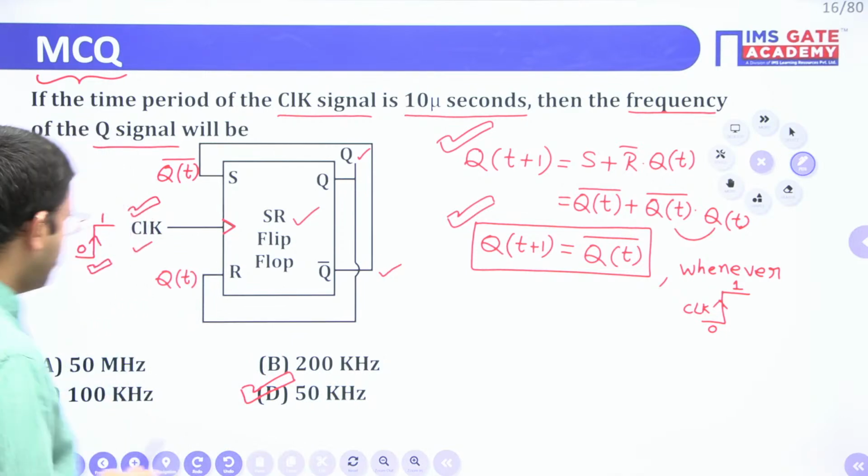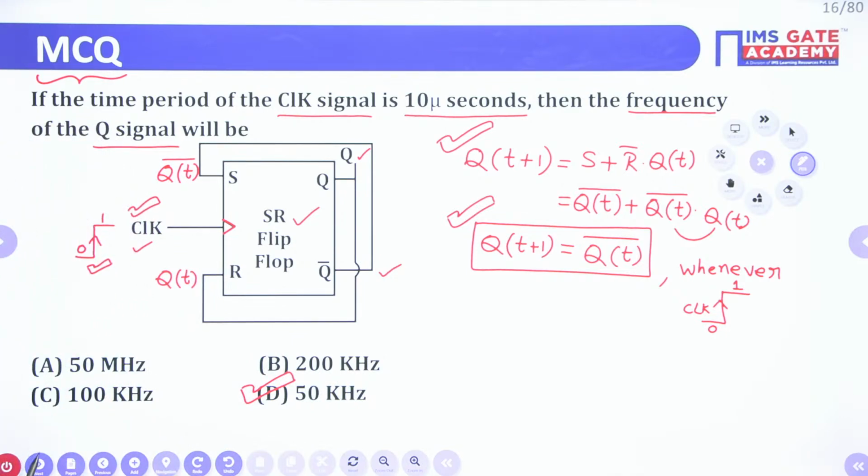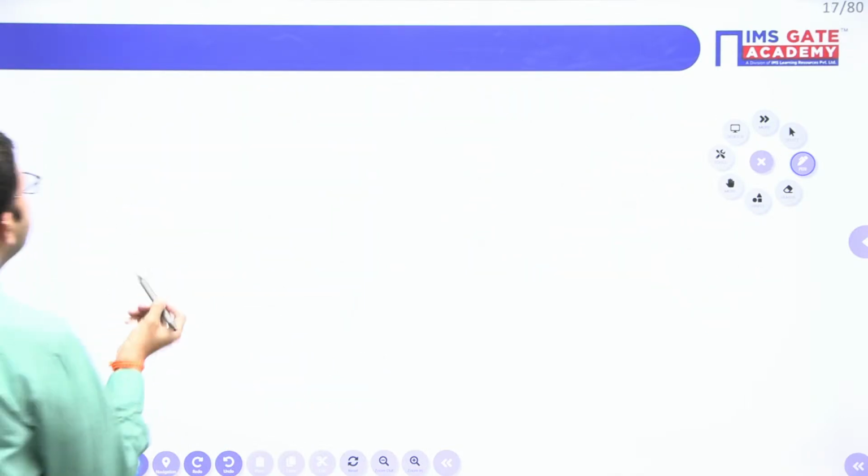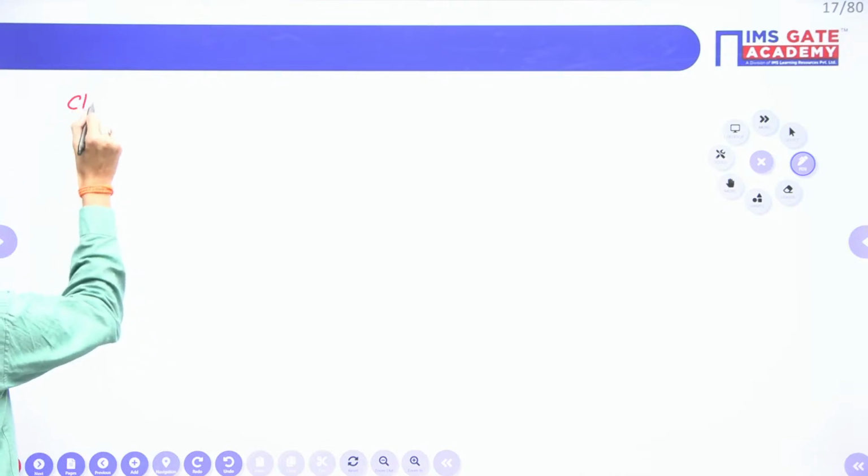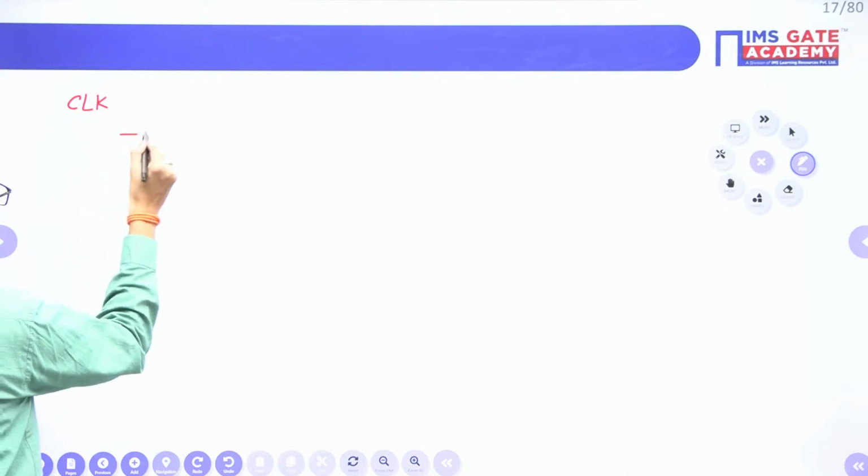Okay, now let us draw the waveform. First I am drawing the clock signal, a periodic square waveform.